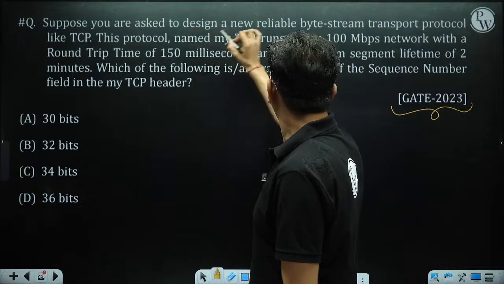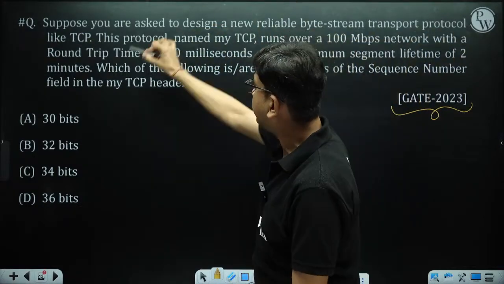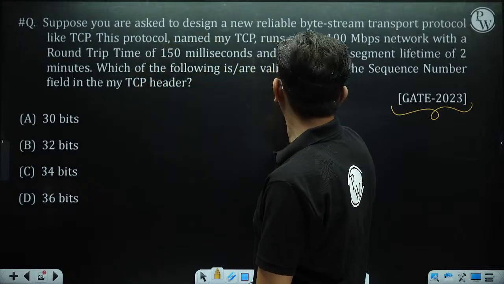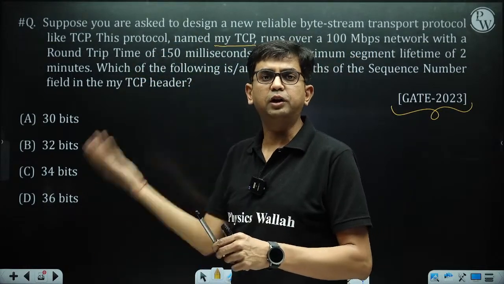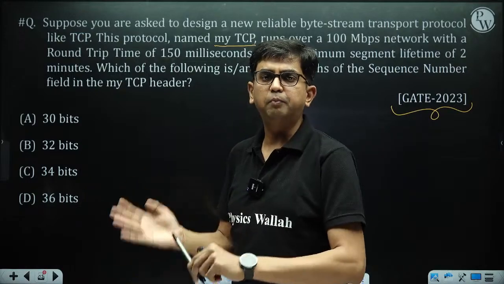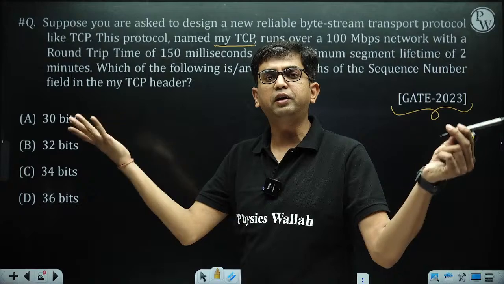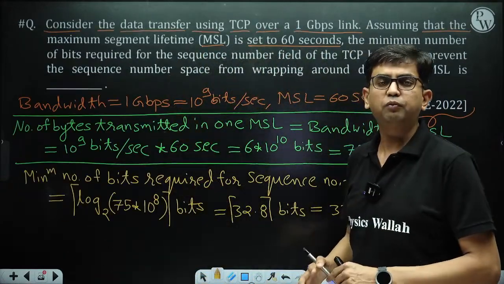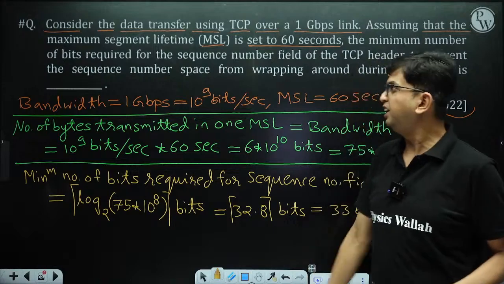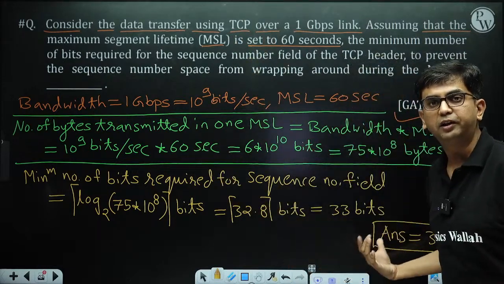It clearly tells that the new reliable byte stream transport protocol, like TCP, is named MyTCP. So it is telling that similar to TCP, we are going to design a MyTCP protocol, and in that MyTCP protocol header, we have to find out how many bits the sequence number is, in the same way. Here some students are confused: sir, in TCP the sequence number is 32 bit long, then how are you giving the answer 33 bit?